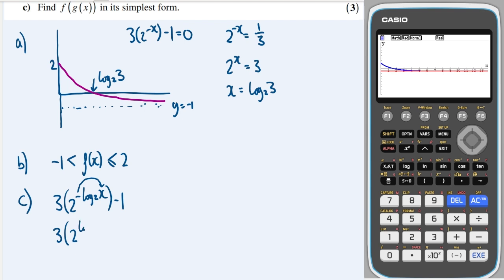So that's 3 times 2 to the log base 2 of x to the minus 1. And 2 to the log base 2 of something is very similar to e to the ln of something. It's just going to equal whatever that something is. So in this case, that cancels down to x to the minus 1. So we're going to get 3 lots of x to the minus 1, minus 1, and that's the same as 3 over x, minus 1.